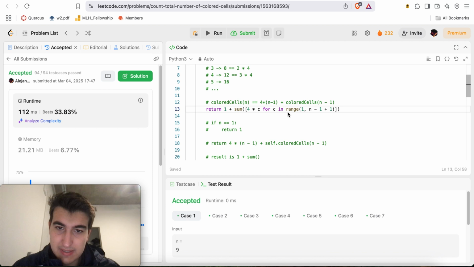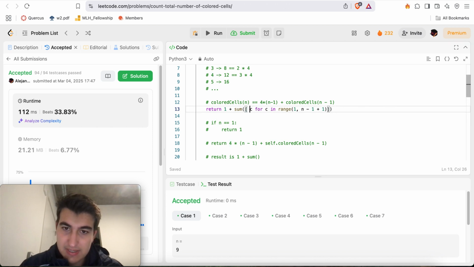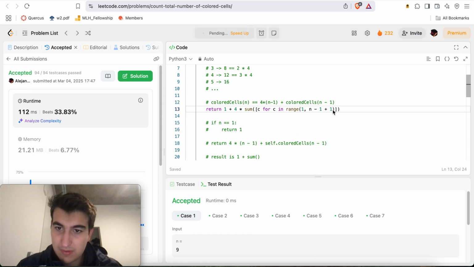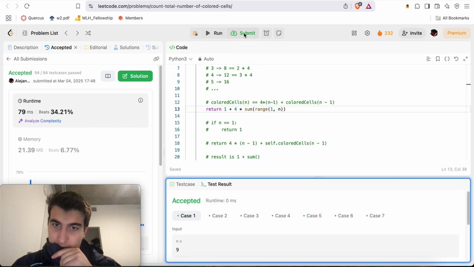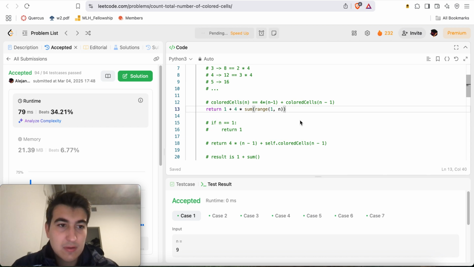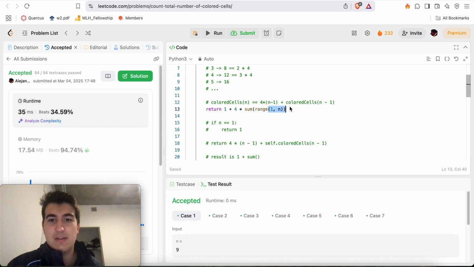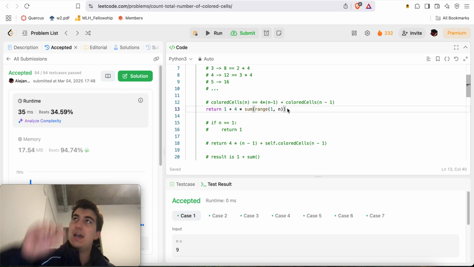Okay, we're at 112 ms, but we can do one better, which is this will be 4 times that. That will also work. Beautiful. And so here we'll just do sum of range of 1 comma n. And now, better yet, the sum of the first n numbers, from 1 to n minus 1, will be n minus 1 times n minus 1 plus 1 all over 2, right?